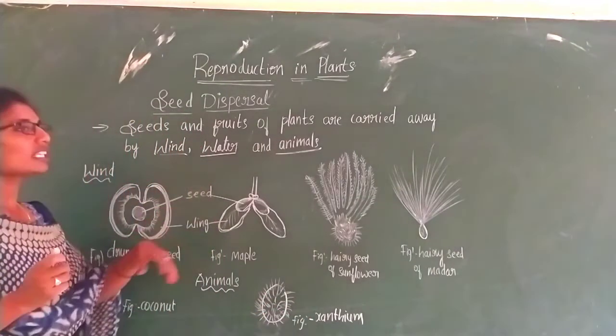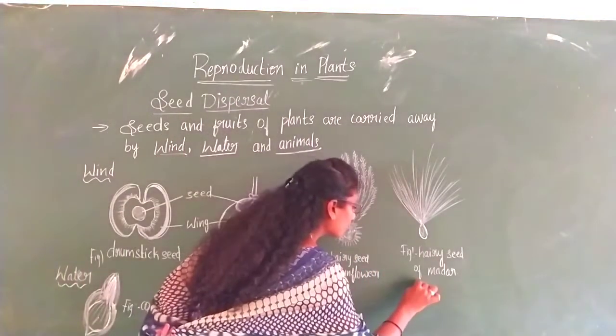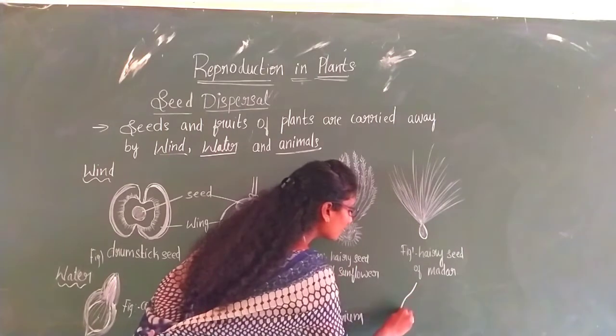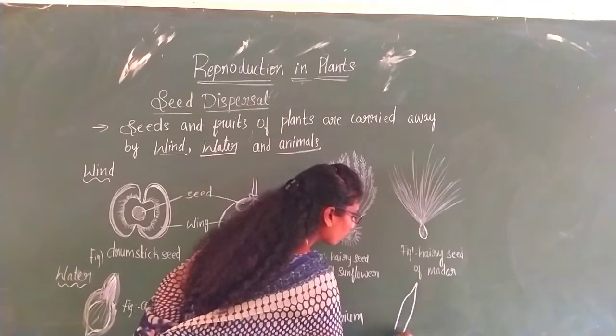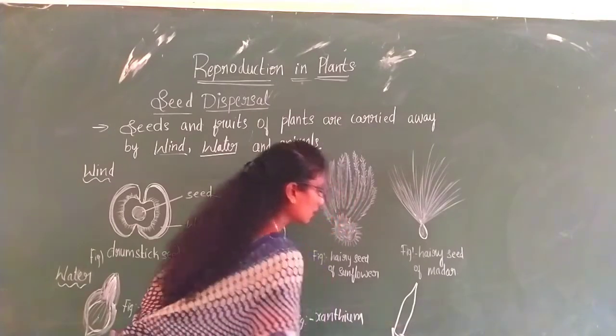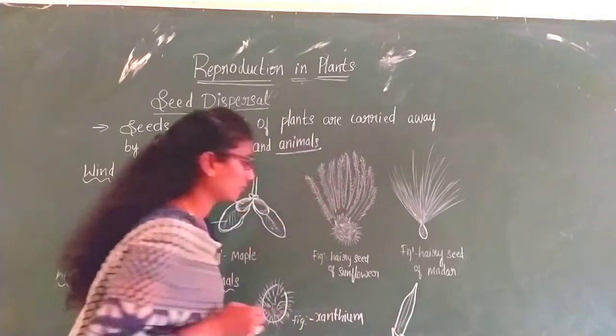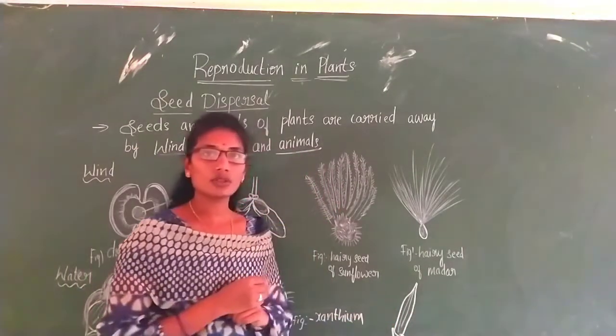Okay, so not only this, for example, let me take lady's finger. So you might have seen the lady's finger. So it will be something like this and you can see the lines. Right, so the lady's finger looks like this.